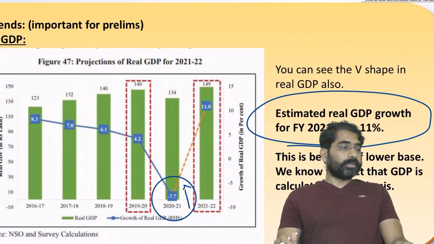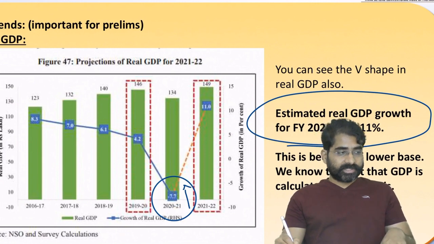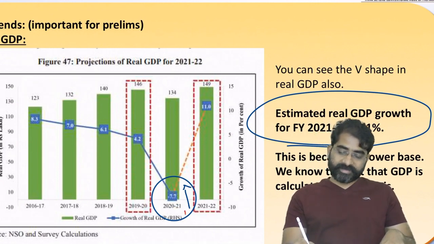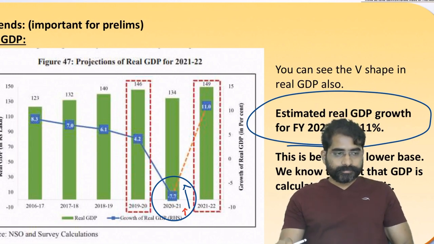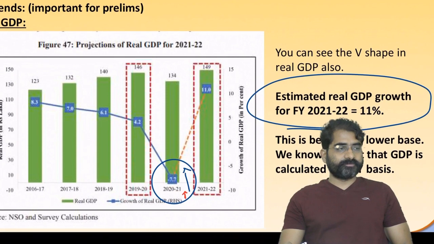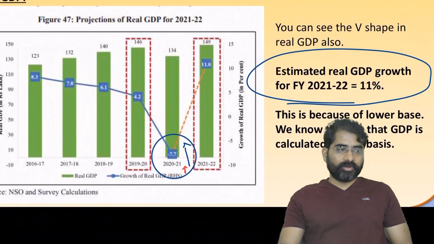If you see here, estimated real GDP, you are expecting 11%. Here it was -7.7, for 2020-21. And now you are saying estimated real GDP for financial year 21-22 will be 11%. Now this is mainly because of the lower base.